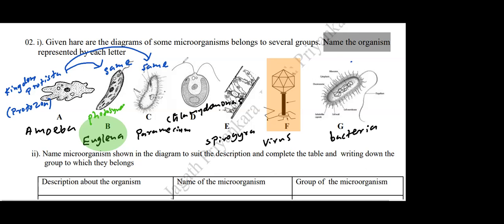Kingdom Protista, and the group will be algae. Please write algae. Kingdom Protista, algae. Then E also Kingdom Protista and algae. Spirogyra also Kingdom Protista and algae.